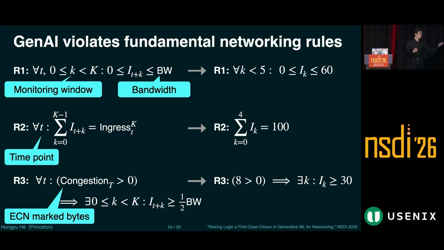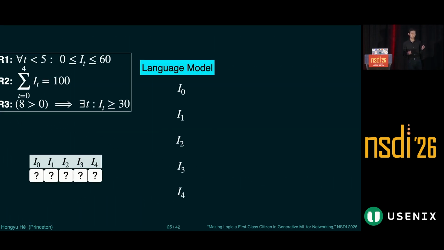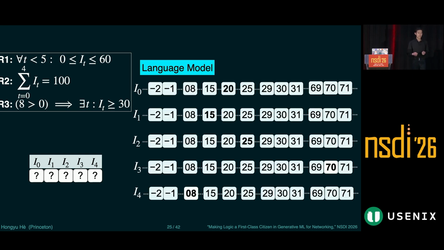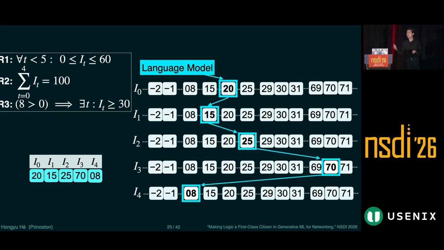Given the set of rules we want to impose, R1 to R3, I want to use a GenAI model to impute the fine-grained ingress bytes I0 to I4. In this case, I'm using a language model. At every step, it will impute an ingress value. But as you can see, it already made a mistake by producing a value larger than the bandwidth, violating R1.